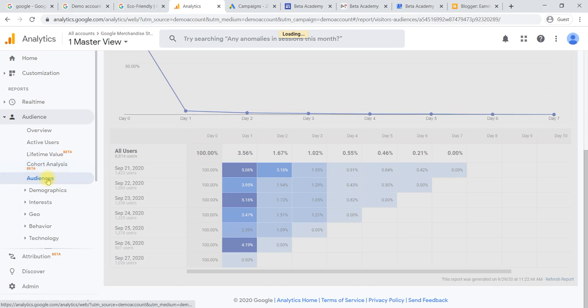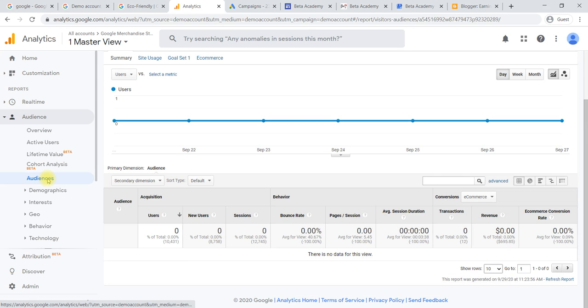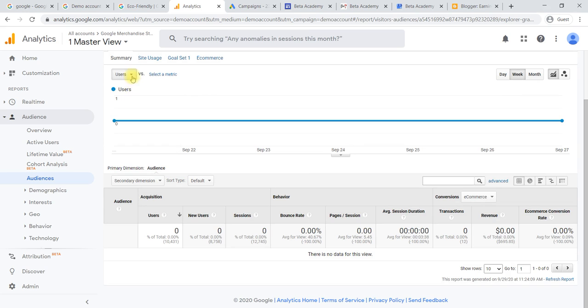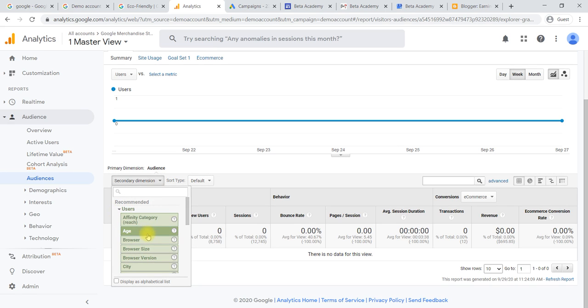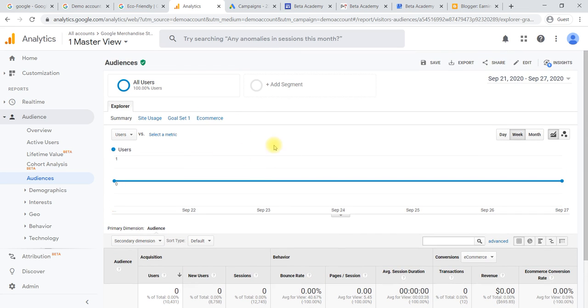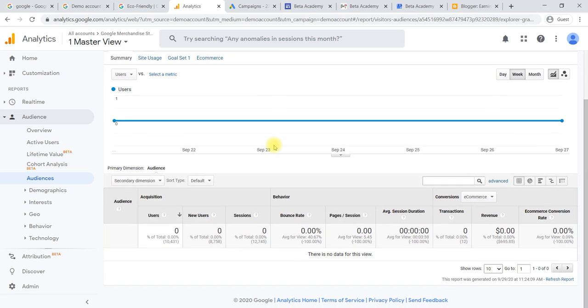Next it comes to the audience. Here you will come to know how many users there are, then new users, how many sessions, and what the bounce rate is. You can check these weekly. The number of users we have taken. The secondary dimension you can change here, whether it is time, or in users itself you can select the age. Like this you can change the filters and filter out that particular section. What about acquisition? Here data is not there because we don't have any acquisition